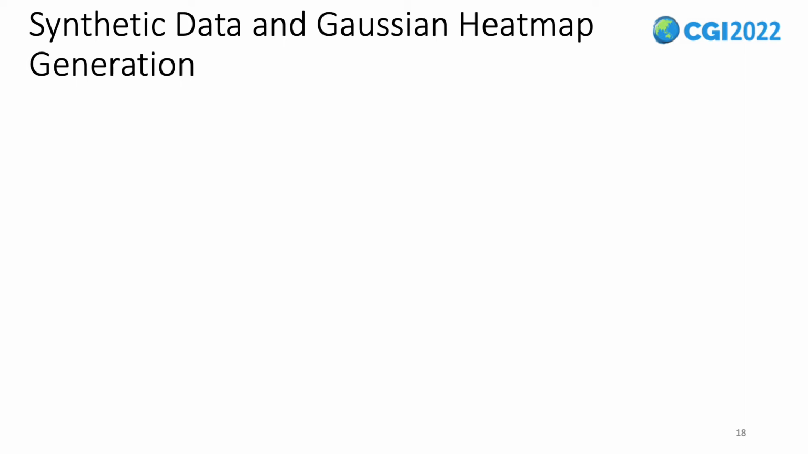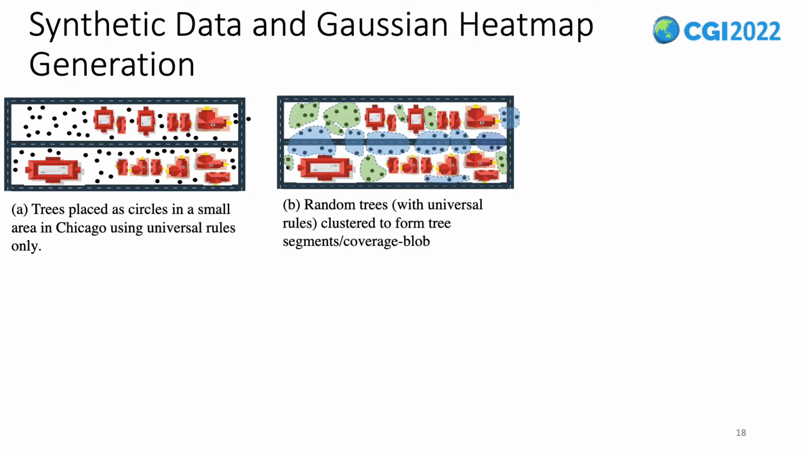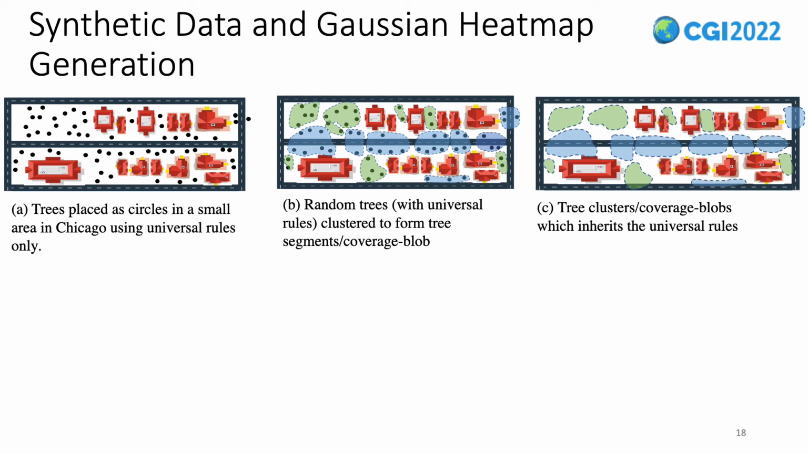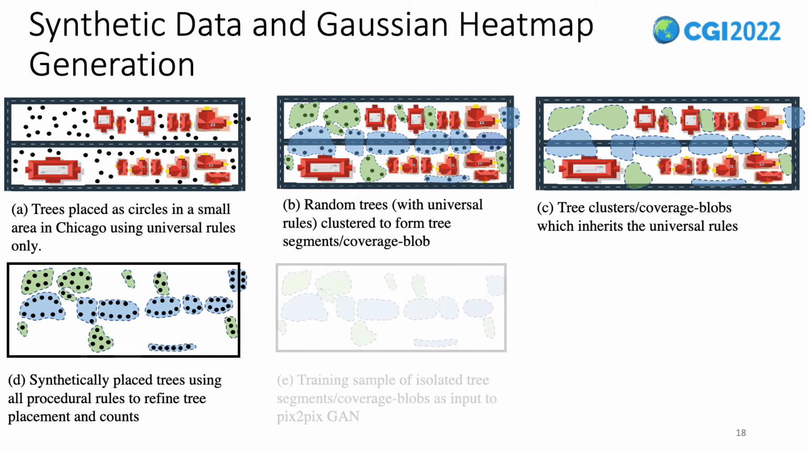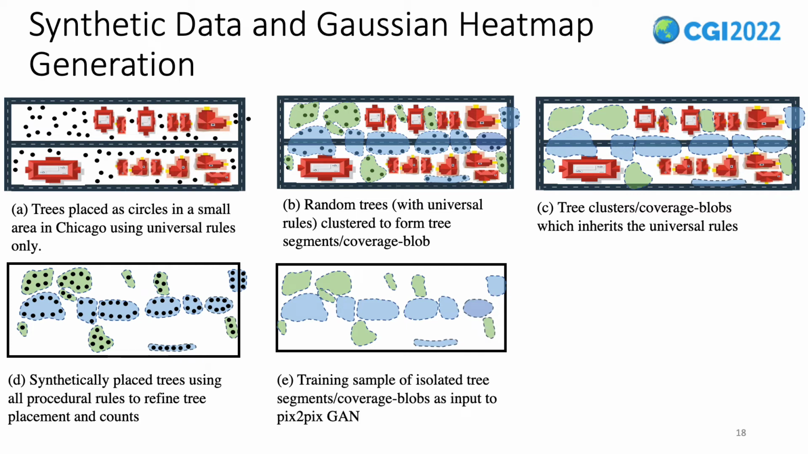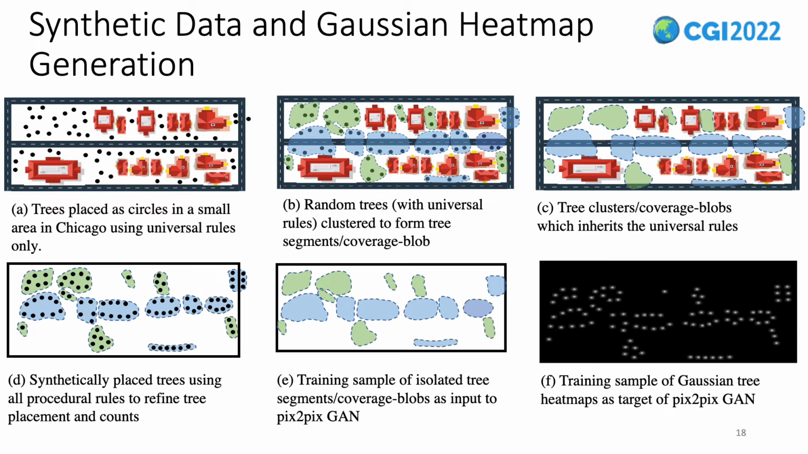Now for completeness, let us walk through how the synthetic data is created. First, trees are randomly placed, adhering to only universal rules. We use Chicago as an example. Then the trees are clustered into different configurations. Next, we only keep the segments and remove the trees. Then we synthetically place the trees adhering to the optimized rules learned from heuristics inside the segments. At this point, we are ready for training the GANs. The segments serve as inputs, whereas the trees, represented as Gaussian heat maps, serve as the target outputs of the GANs. As such, the conditional GANs are trained.